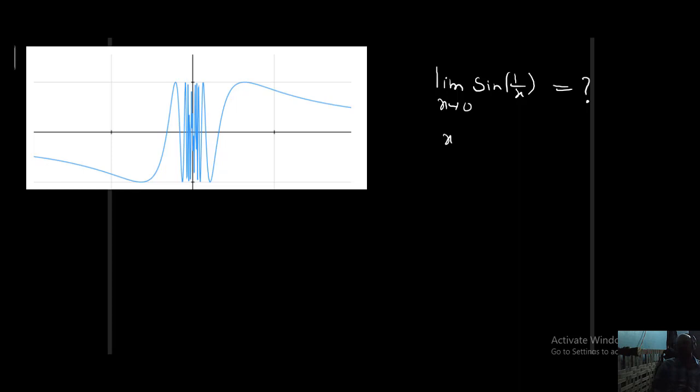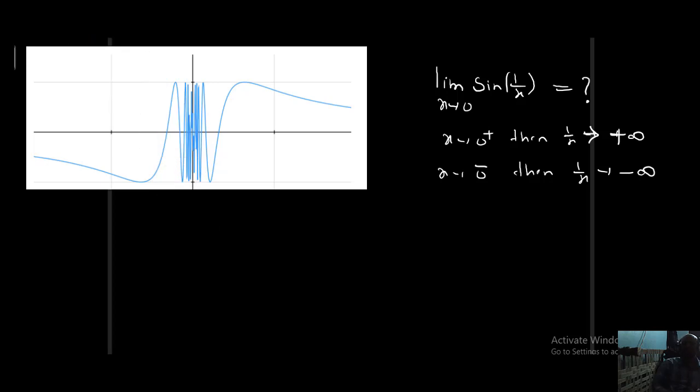If x is tending to 0 plus, then 1 by x is tending to plus infinity. If x is tending to 0 minus, then 1 by x is tending to minus infinity. Now what is our problem? Sine of plus infinity is what? Sine of minus infinity is what?